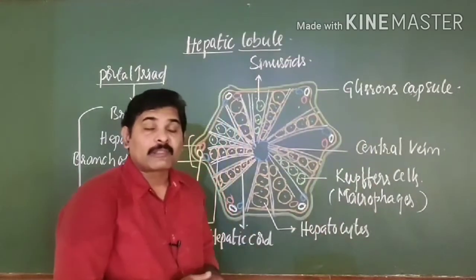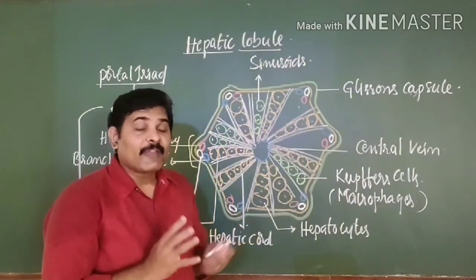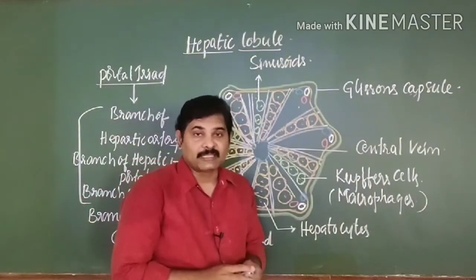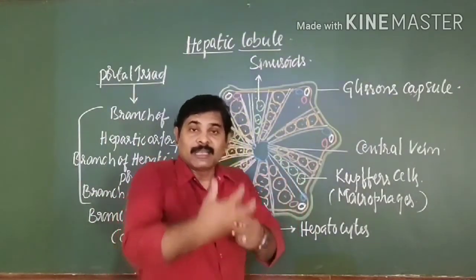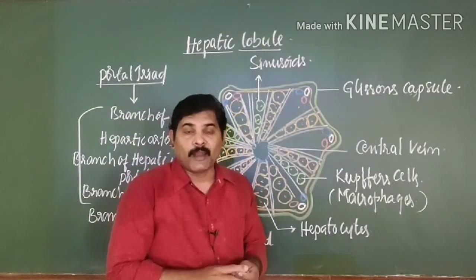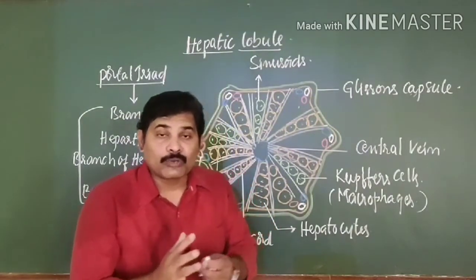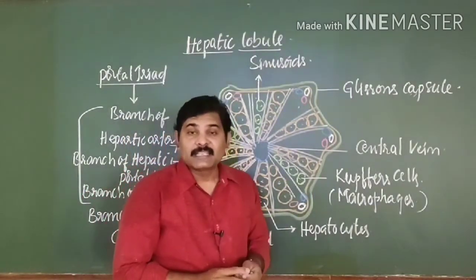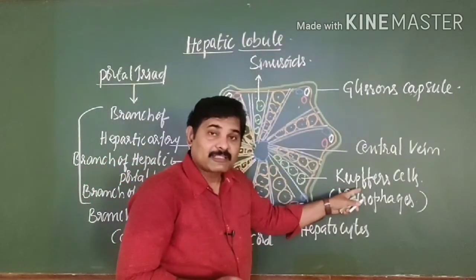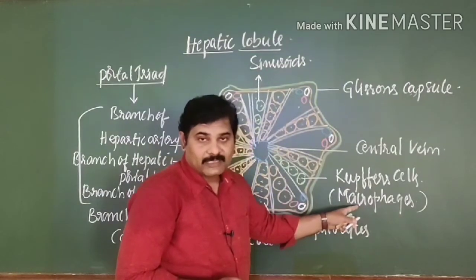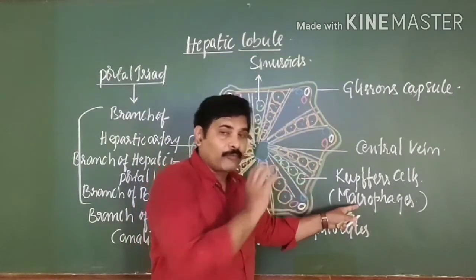That means they are phagocytic cells. If any disease causing pathogen enters, these Kupffer cells attack the pathogens, engulf them into their cytoplasm, destroy them and protect your body from the effect of these pathogens. That is the reason why Kupffer cells are known as hepato macrophages.